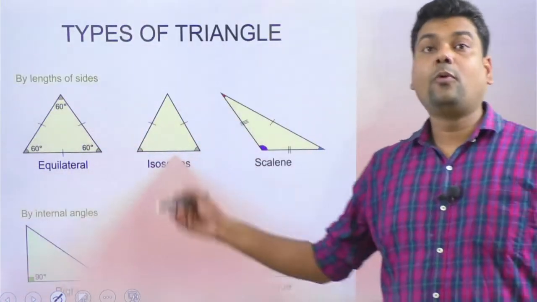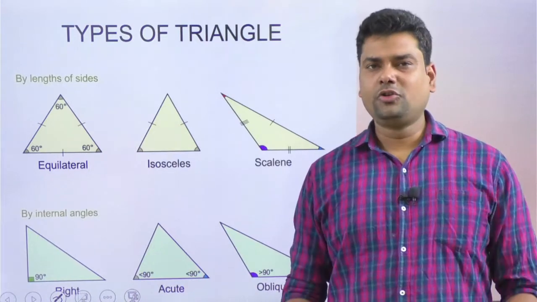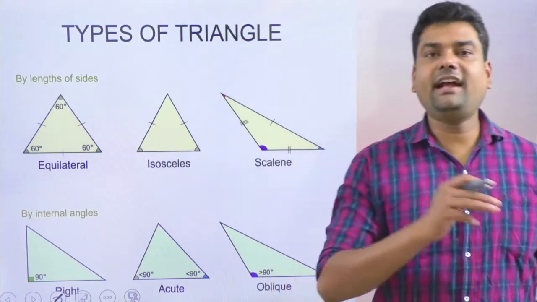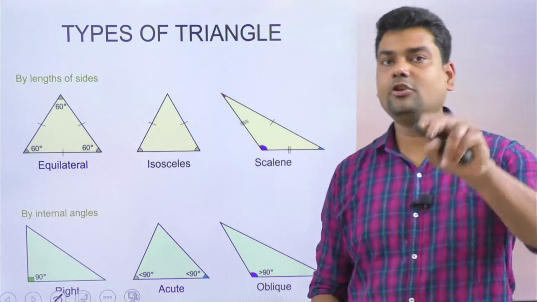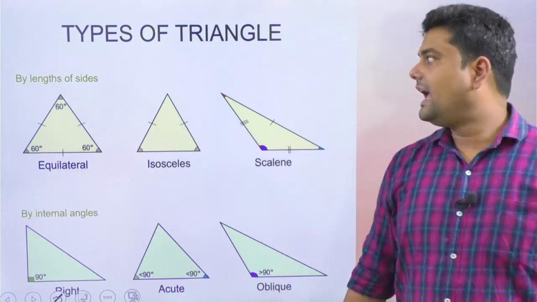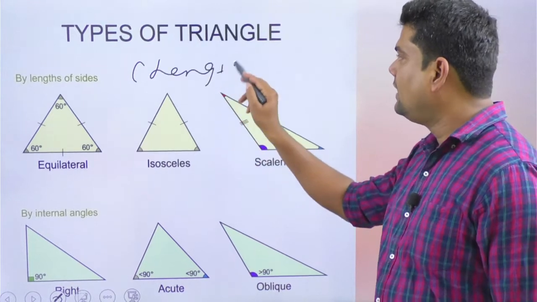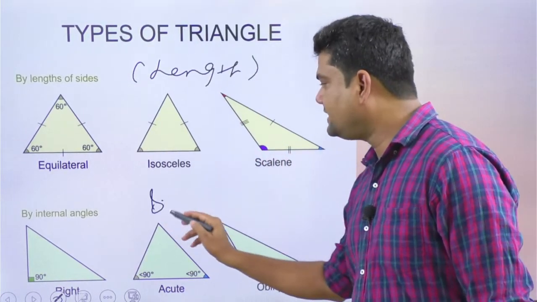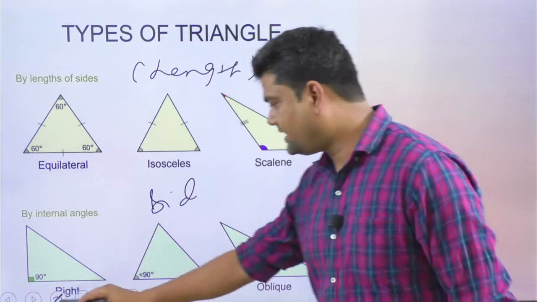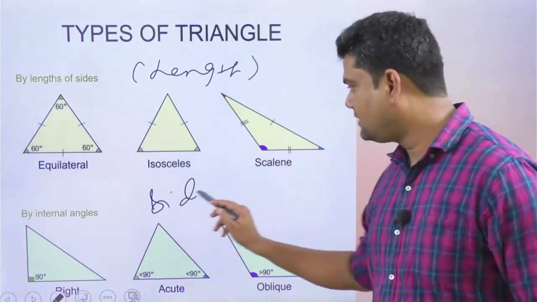Let's move to the next part. What are the types of triangle? Do you know that we have divided the types of triangle into 2 parts? First, according to the length, and second, according to the angles. Sorry, not sides, angles, by mistake.